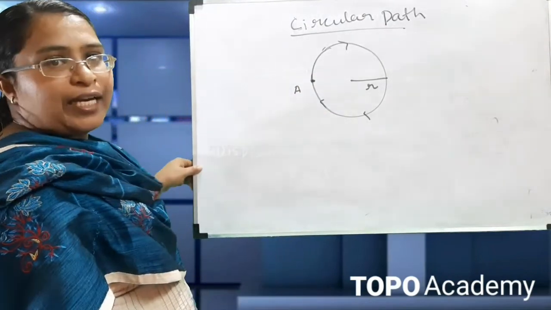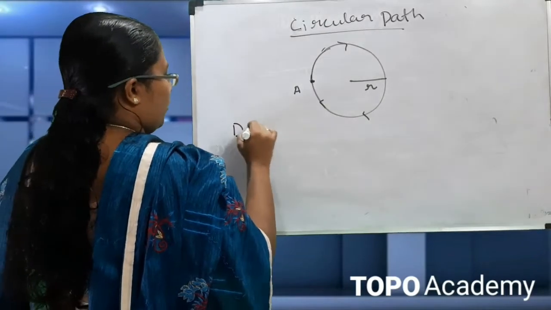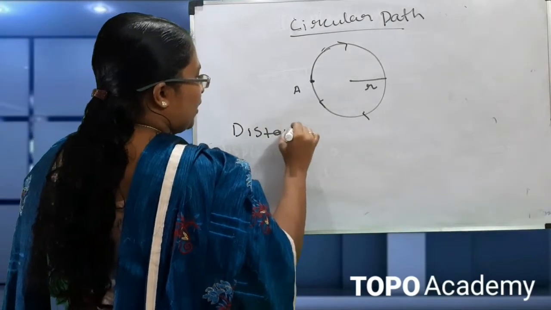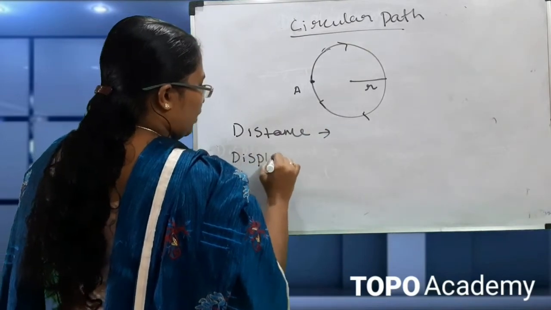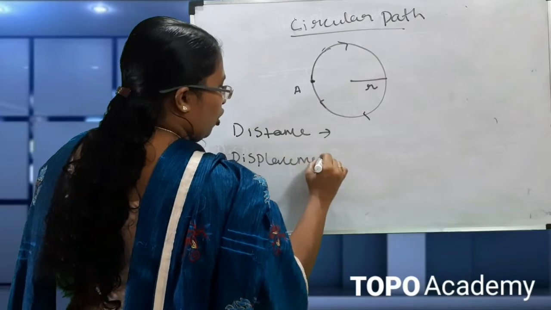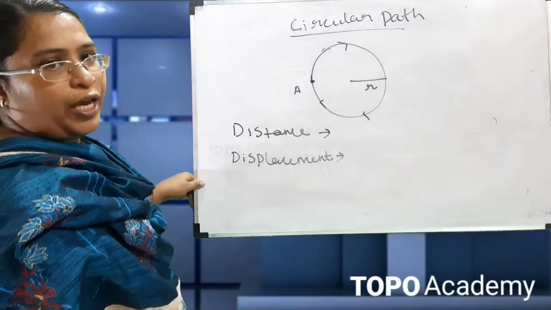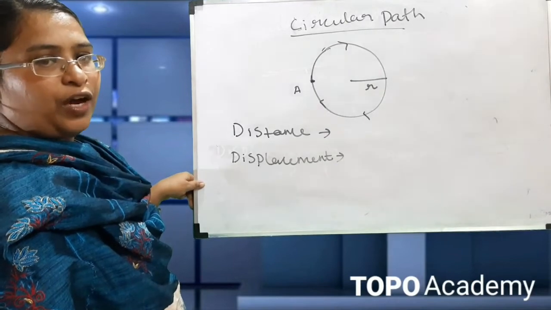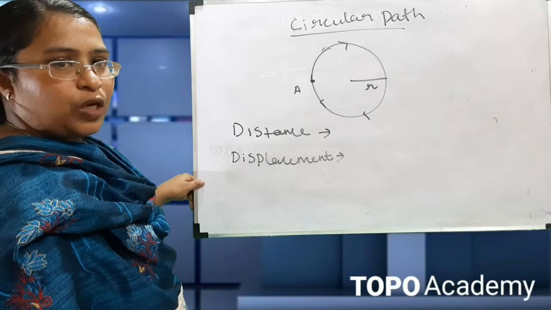So A is the starting position and the final position. Here we have to find the distance traveled by the object and the displacement. The initial position and the final position are the same.